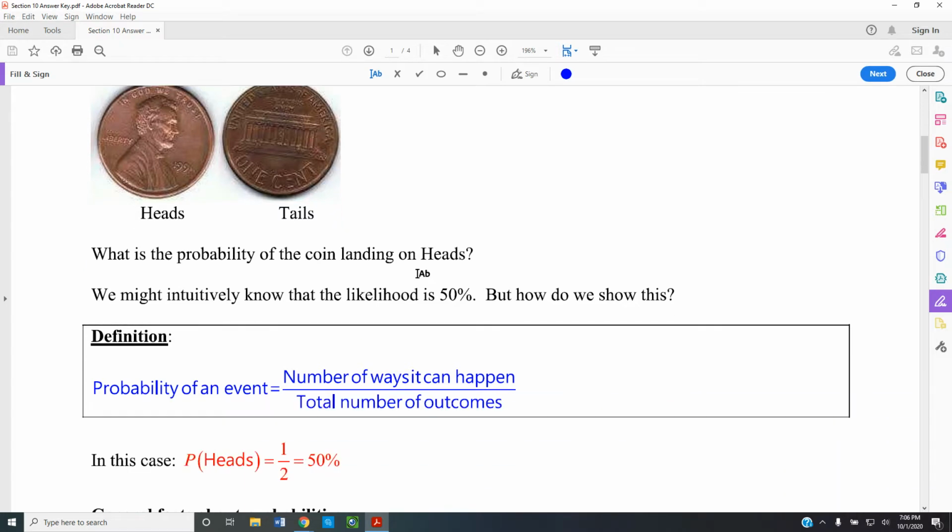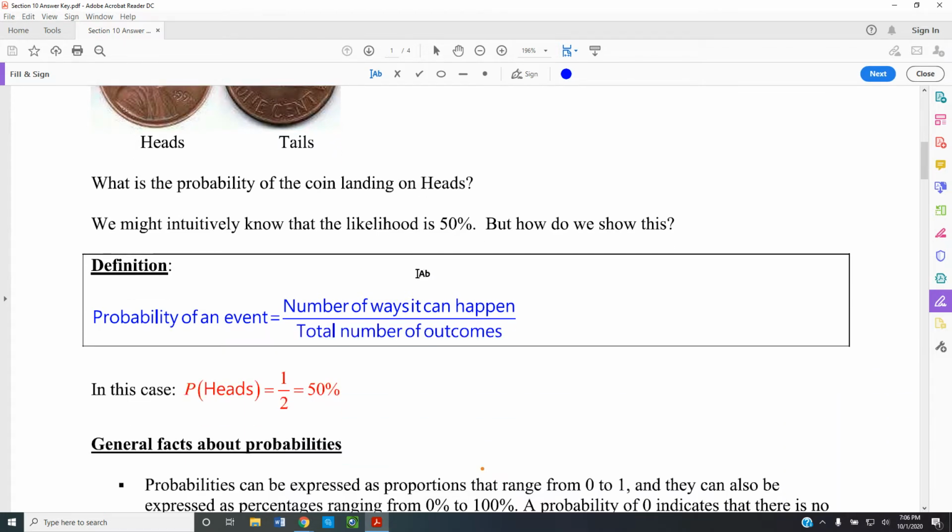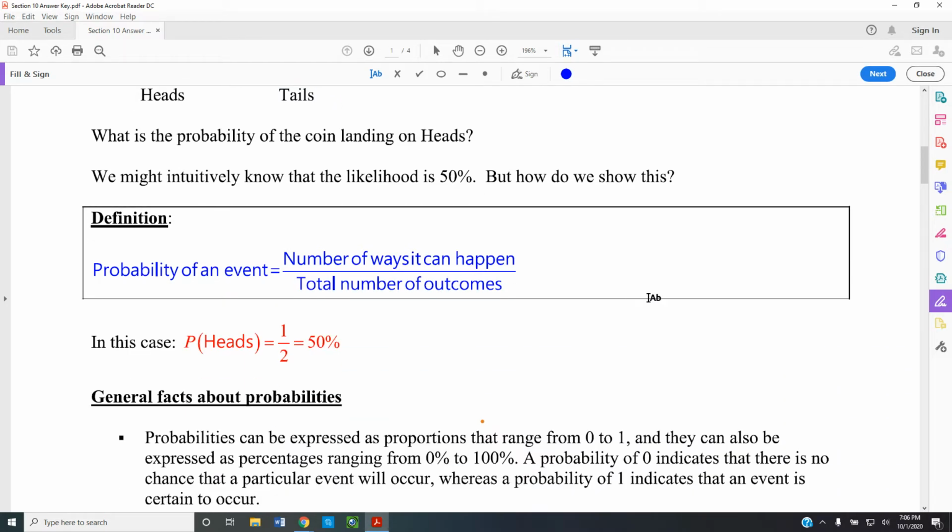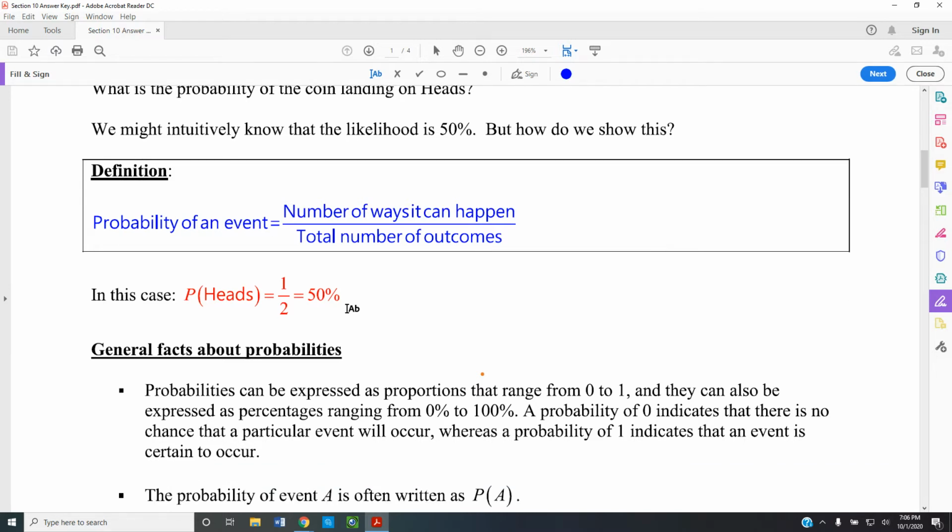So the way we define an actual probability is the number of ways it can happen over the total number of outcomes. And by the ways it can happen, what that means is the ways what you want to happen can happen. So in this particular case, we'd write P, for proportion or probability, of getting heads is 1 out of 2, which is 50%.